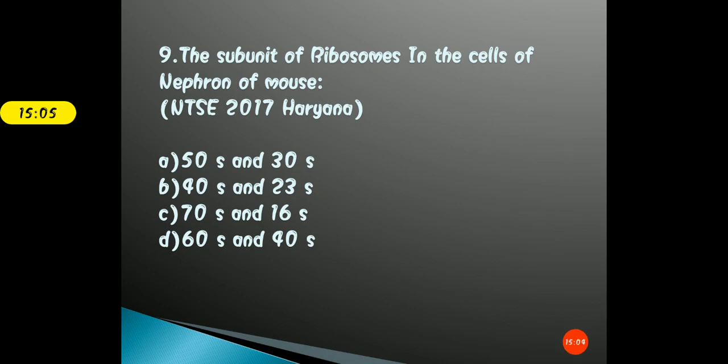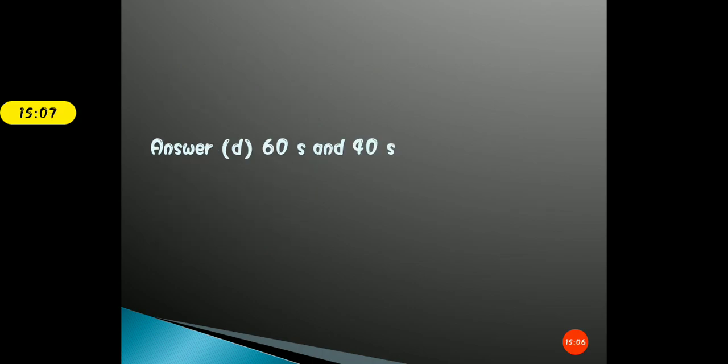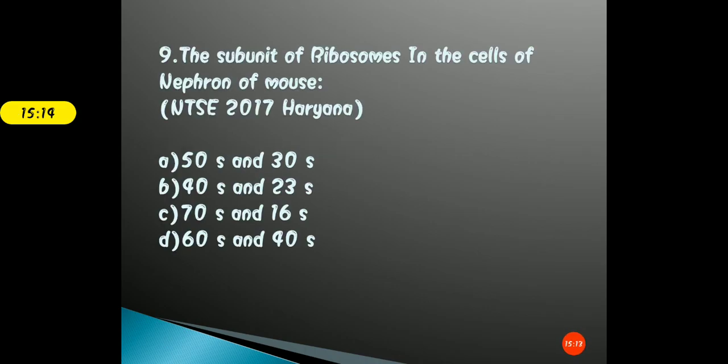Okay, so the correct answer for this question is option D, that is 60S and 40S. Now, students, you need to understand that you have no idea about the nephron or about the mouse. I did not explain anything, and we have had no discussion on that. But what you need to understand is that mouse comes in the category of mammalia, and that is a eukaryotic type of organism.